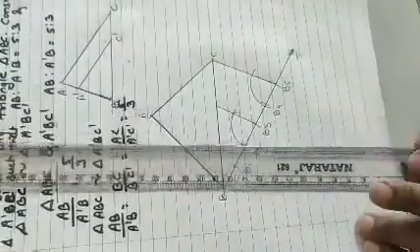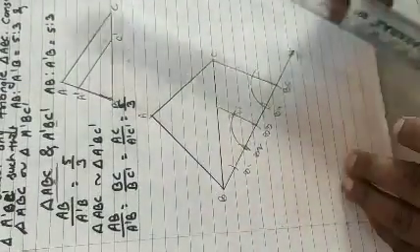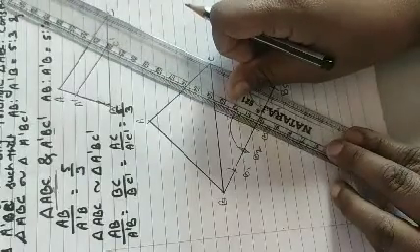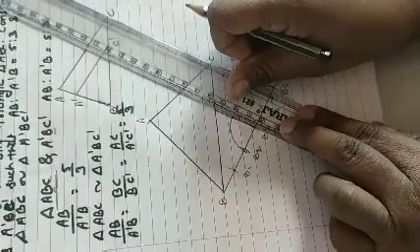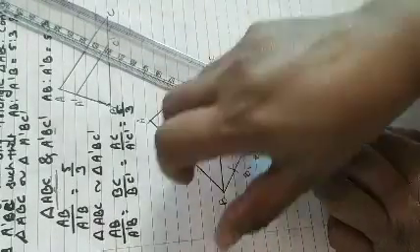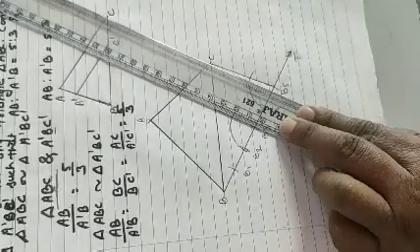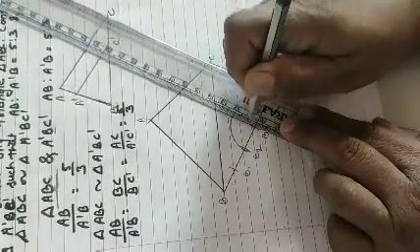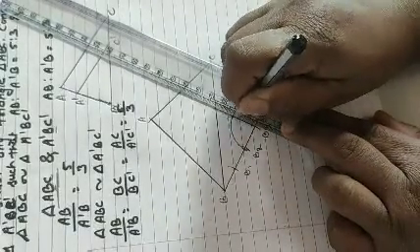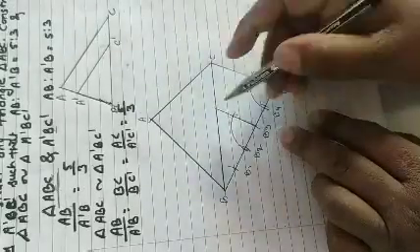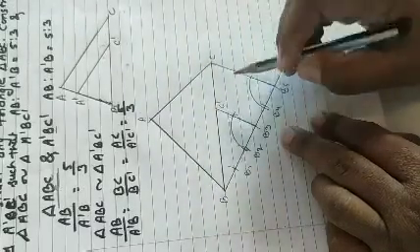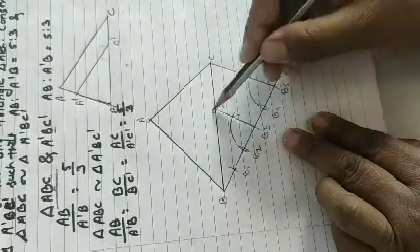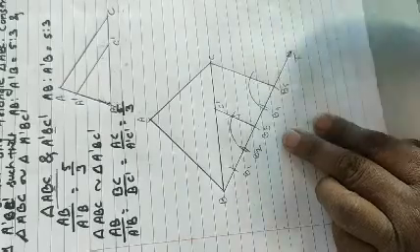Now this line passes through B3 and touches BC at a point. This is my point C dash. If you see here, these two lines are parallel to each other.